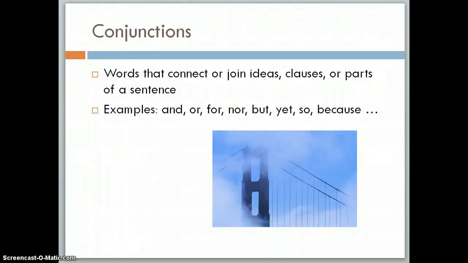Our next part of speech that we're going to take a look at is conjunctions. So here we have a bridge to help us remember that we are connecting with conjunctions. Conjunctions are connecting words, or words that join ideas, clauses, or parts of a sentence. So all of the fanboys, and, or, for, nor, but, yet, and so are conjunctions, as well as words like because and other subordinate conjunctions. So they're building a bridge, they're connecting or joining ideas.